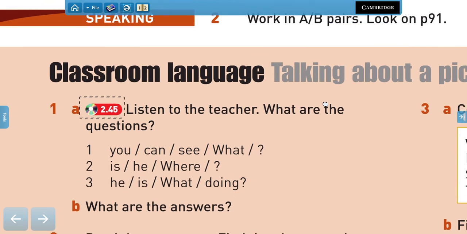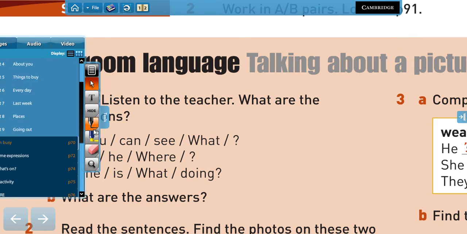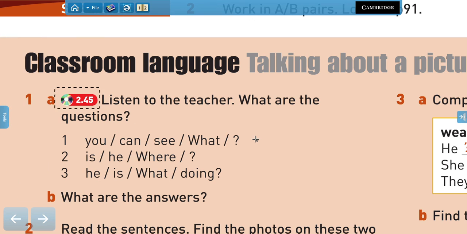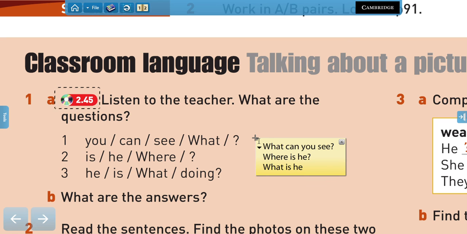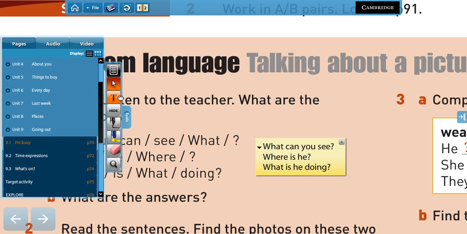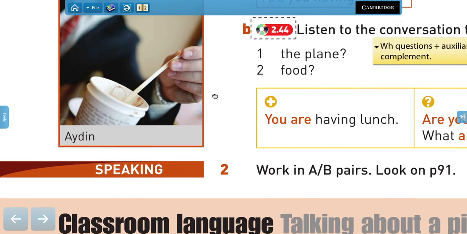Okay, so here are some questions about the image we just saw, right? So the question would be, what can you see in the image, right? Where is he and what is he doing, right? And if you pay attention to the answers, right, you're going to notice that we use very different tenses.